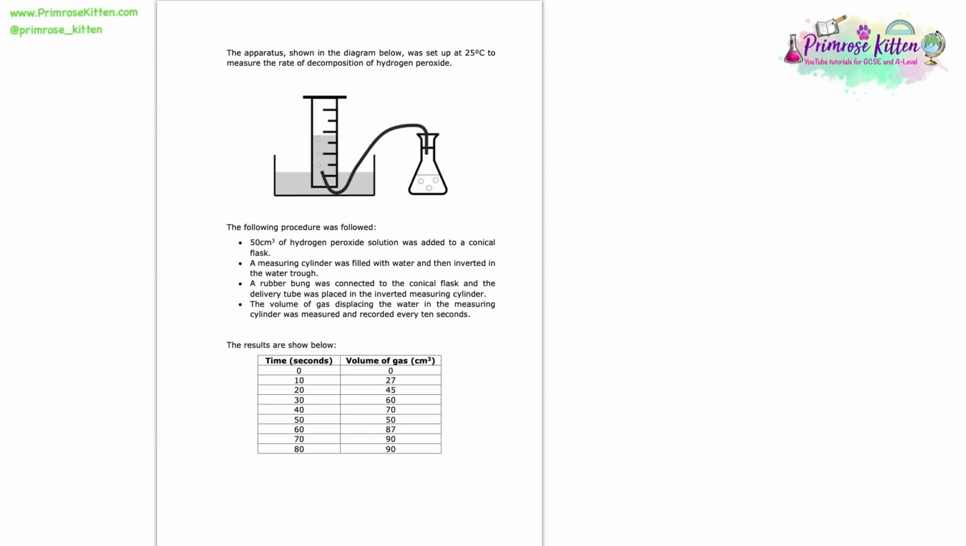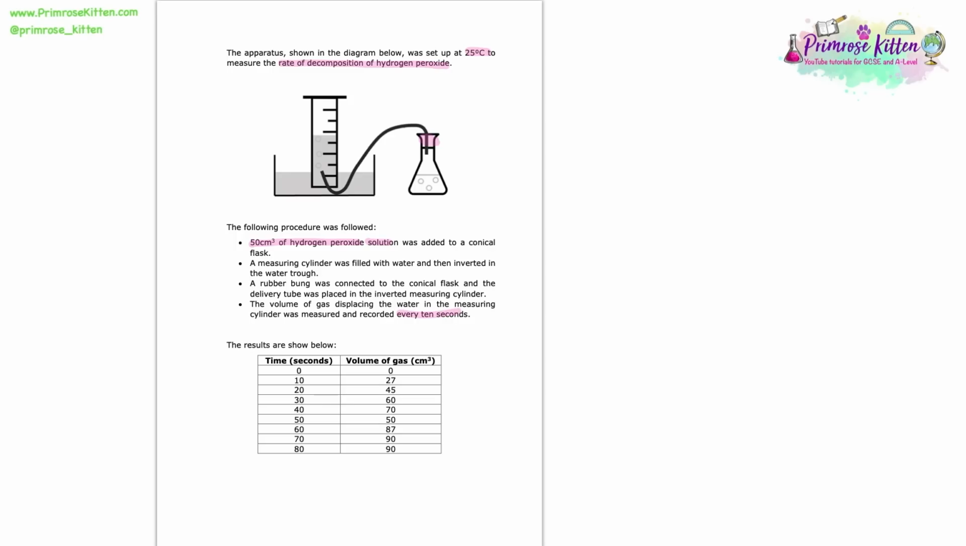So now we have an experiment, okay? The apparatus shown in the diagram below was set up at 25 degrees C to measure the rate of decomposition of hydrogen peroxide. The following procedure was followed. 50 centimetre cubed of hydrogen peroxide solution was added to a conical flask. A measuring cylinder was filled with water and then inverted in the water trough. A rubber bung was connected to the conical flask, and the delivery tube was placed in the inverted measuring cylinder. The volume of gas displacing the water in the measuring cylinder was measured and recorded every 10 seconds.